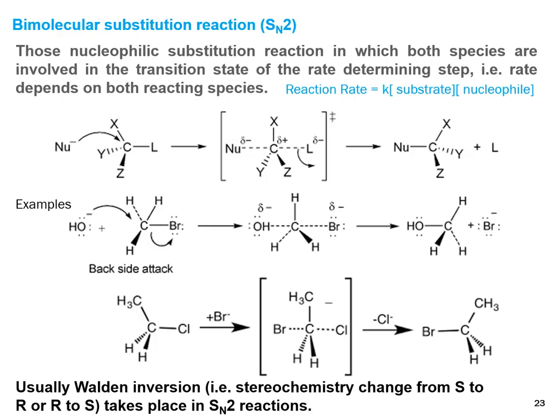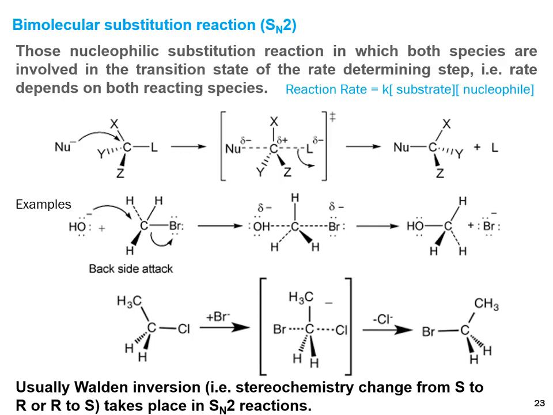The nucleophile attacks from the back side of the leaving group, then it goes to the transition state, and the transition state is a planar entity. Then the leaving group leaves and gives the final product. You can see the direction of all the groups changes from left side to right side. Overall, in this bimolecular substitution reaction, Walden inversion takes place, meaning the stereochemistry changes from S to R or R to S normally.